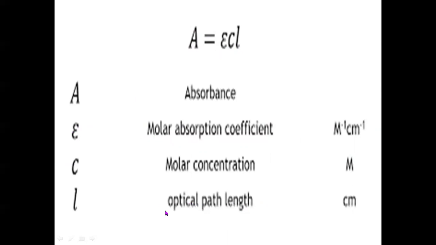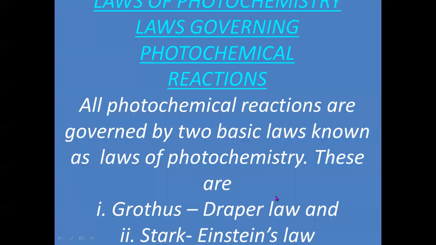Thickness of solution is also called path length. Therefore, absorbance A of a particular solution having a particular concentration at a particular path length will be equal to epsilon into concentration into thickness, and epsilon is a constant called molar absorption coefficient.